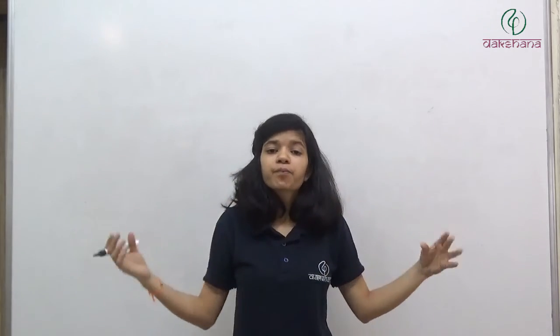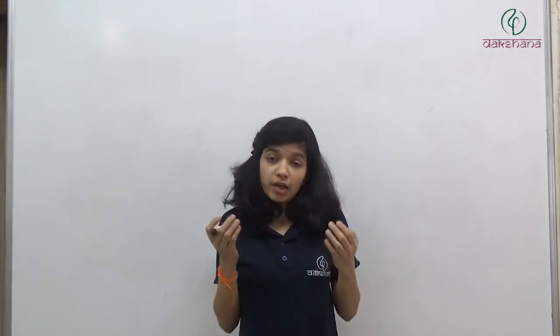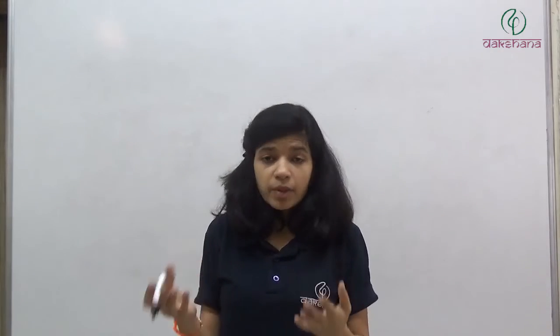So basically what is happening? The radius is increasing, height is decreasing. So there may be some change in the total surface area of the cylinder. There may be some change in the volume of the cylinder, right? With the time, volume will change. With the time, total surface area will change. So we have to find out the rate of change of total surface area at the instant.